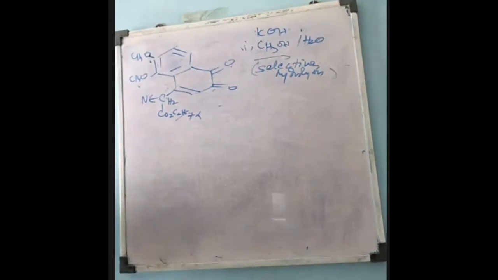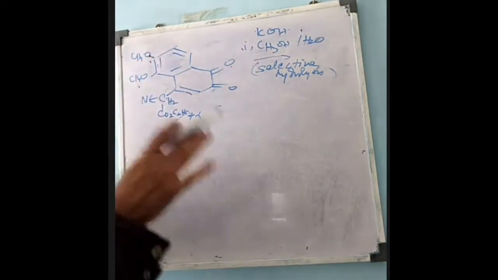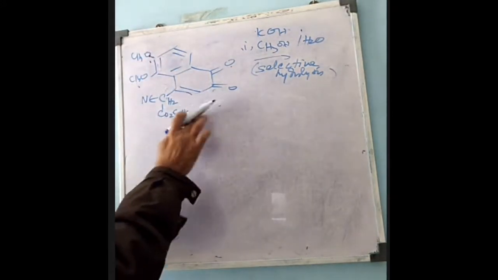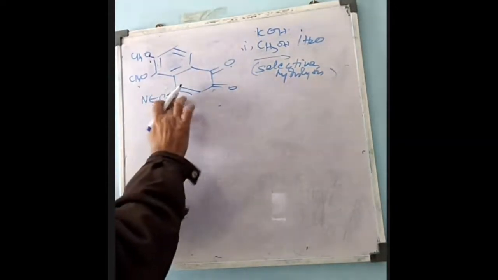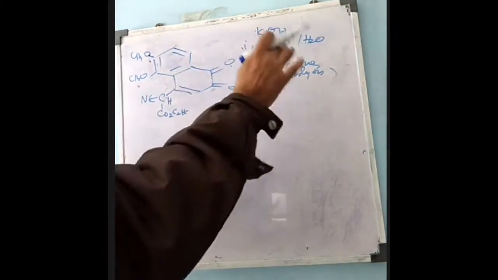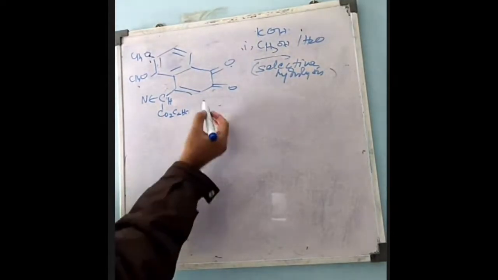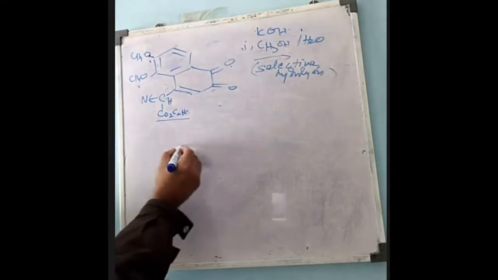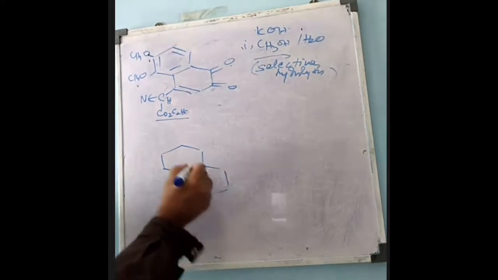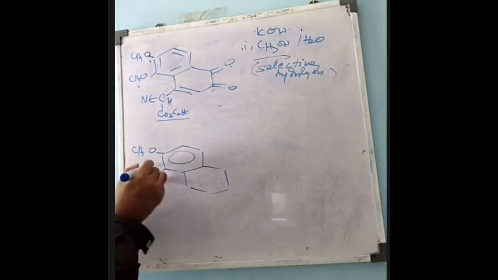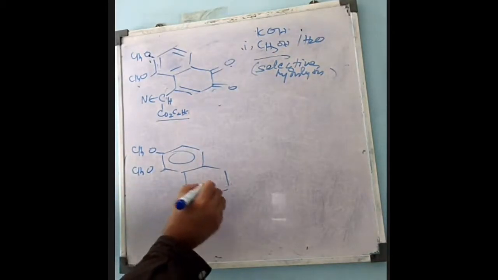If you carry out direct hydrolysis, not selective, then the methoxy group also will be hydrolyzed, and this acetate group, the ester group, also will be hydrolyzed. So if you use aqueous methanolic potassium hydroxide, then only this group will be hydrolyzed. Now we'll get here the methoxy group, which will remain as it is and will not be affected.